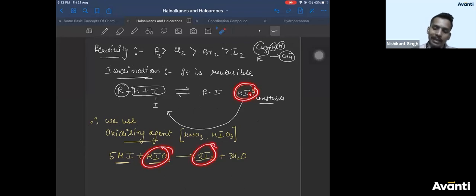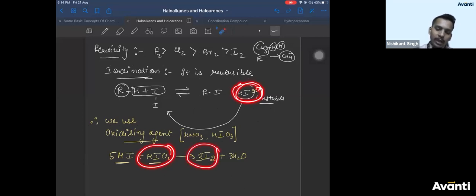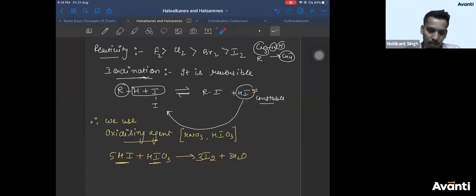So there is no HI left in the beaker which can react with RI to give you your reactant back. As soon as HI is formed, it reacts immediately with HIO3 to convert into I2, so that HI does not react with RI. That is the reason we use HIO3 or HNO3 here.